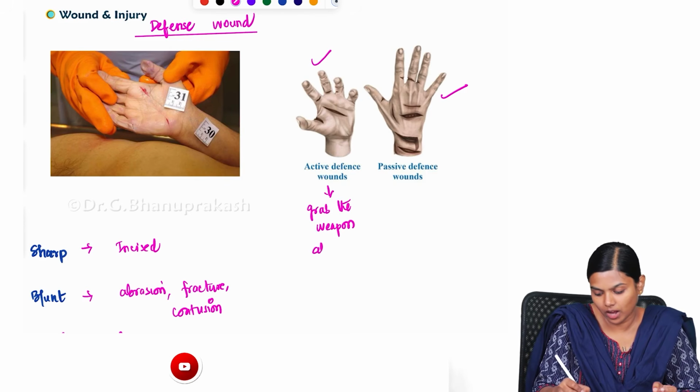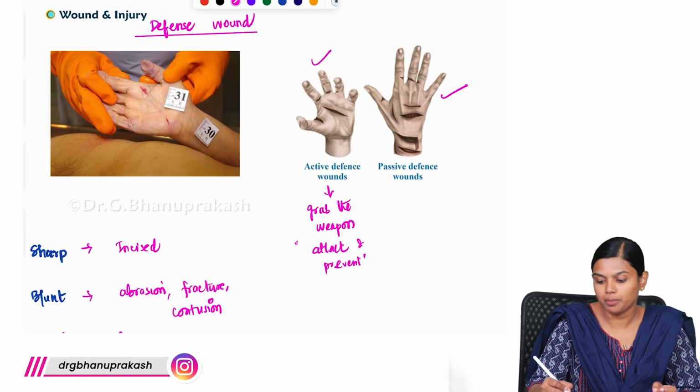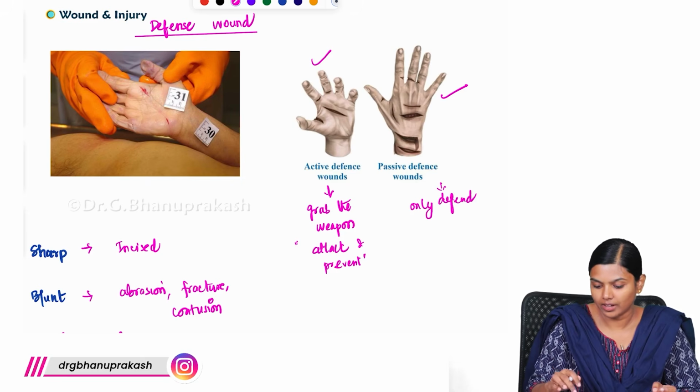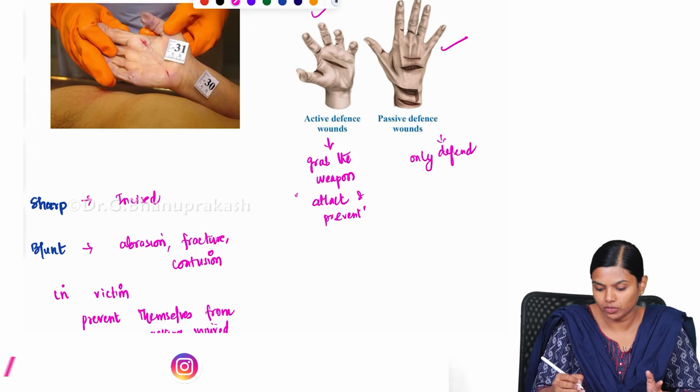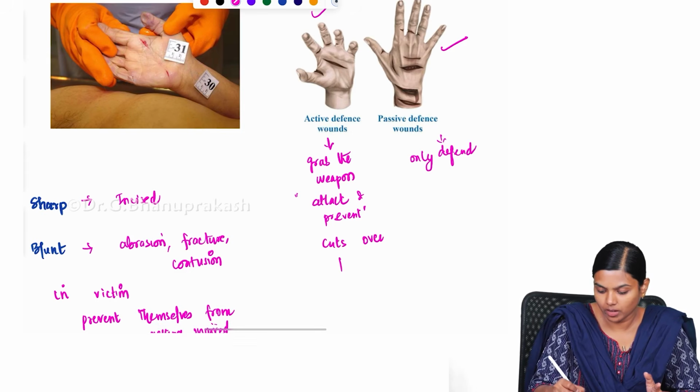They will try to attack and prevent. If it is a passive defense wound, they will only defend themselves. Only they will defend.